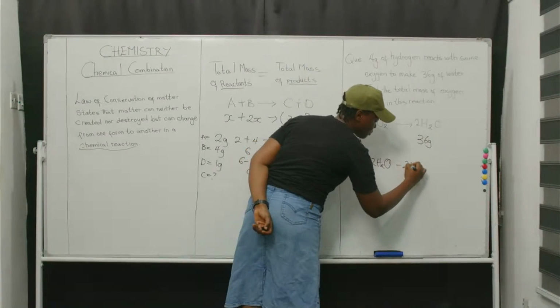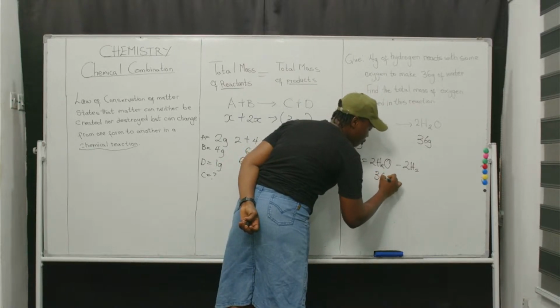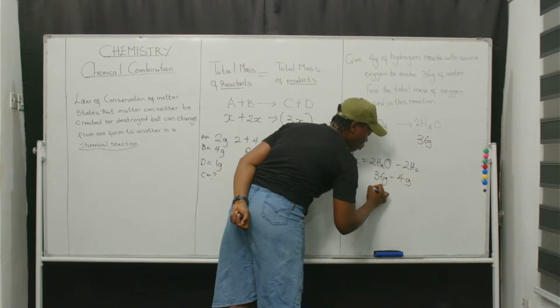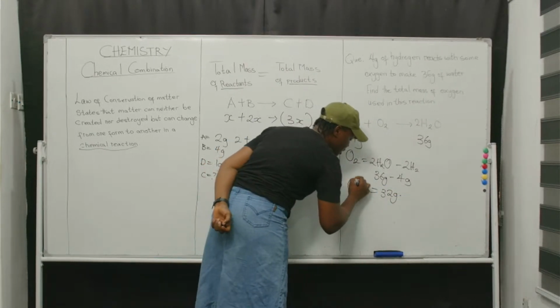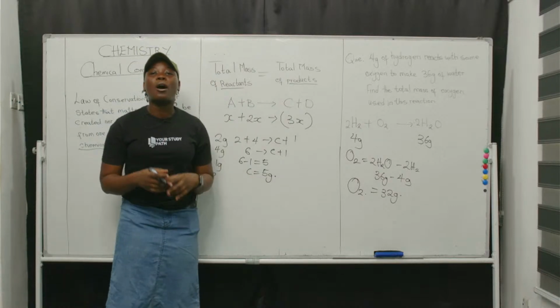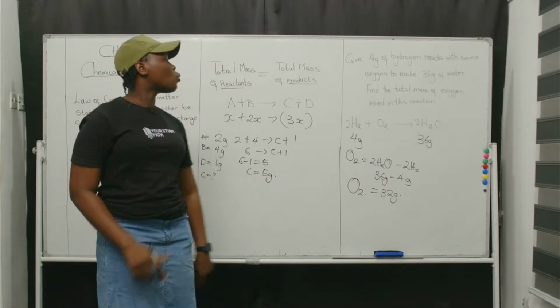Minus the mass of hydrogen, that will be 36 gram minus 4 gram, and that will give 32 gram. So the mass of oxygen here is 32 gram. That is all about law of conservation of matter. But there is one thing here.